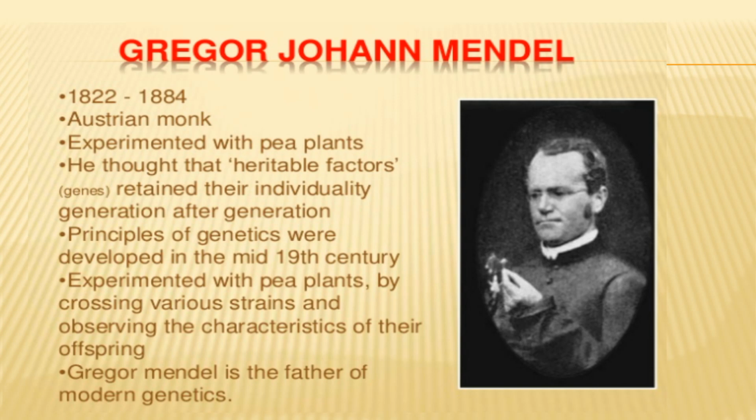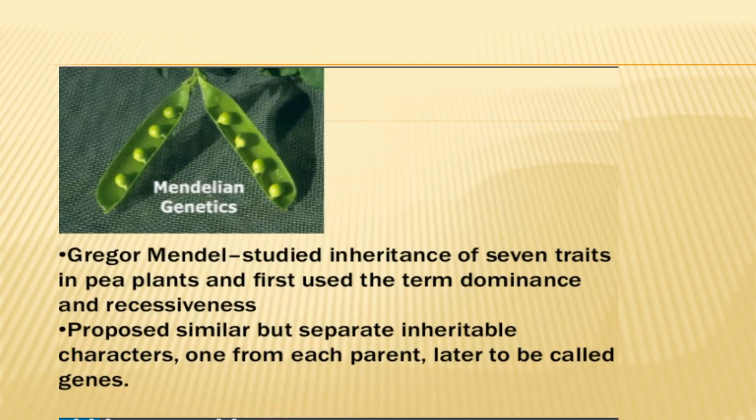The principles of genetics were developed in the mid 19th century. He experimented with pea plants by crossing various strains and observing the characters of their offspring. He planted many pea plants and observed many characteristics of their offspring. Gregor Mendel is the father of modern genetics, named so due to his basic work on genetics.